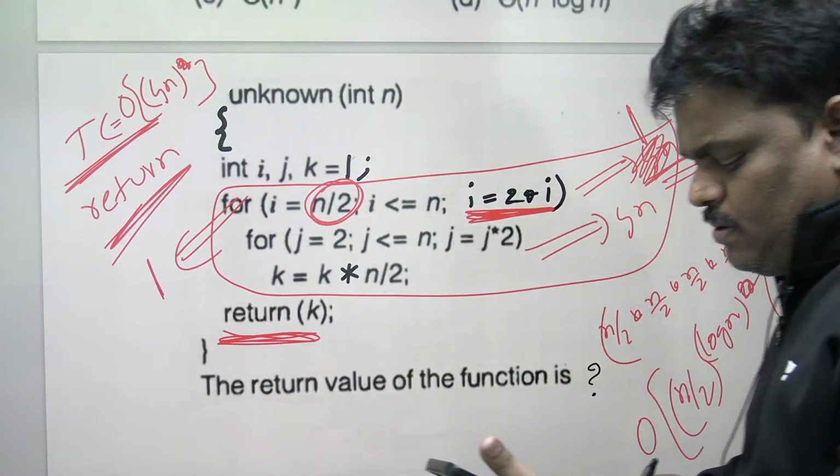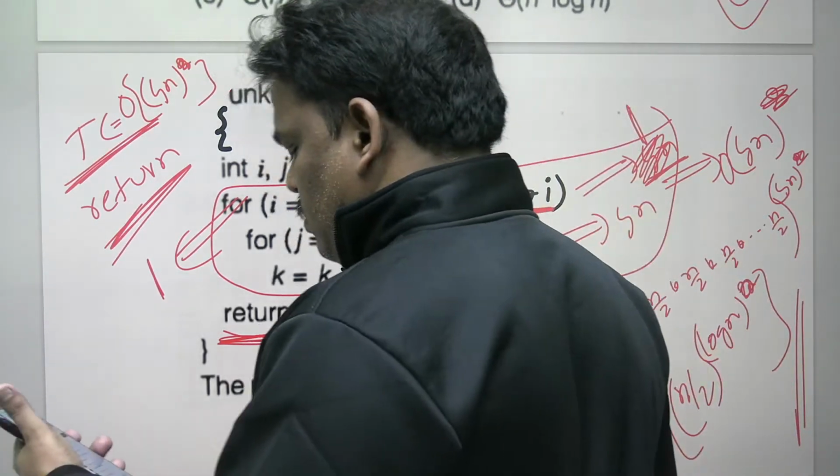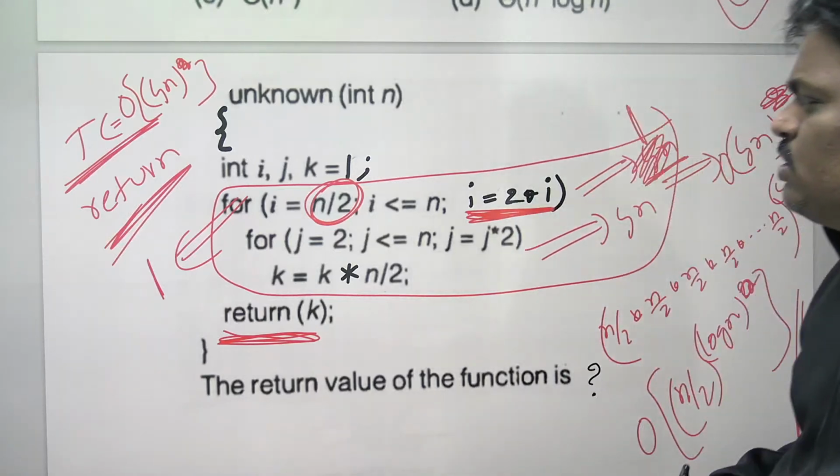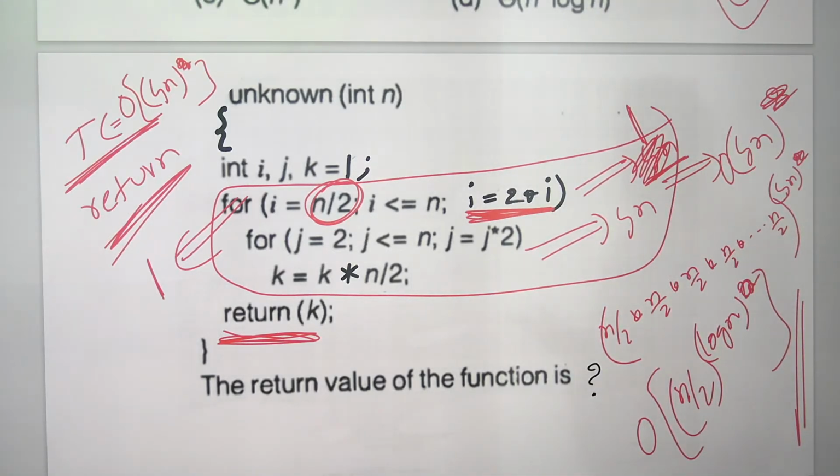Is it okay? Someone is saying it is 2 log n. Let's try that also. Can you help me now? Is i equal to 1 working? Yes. Is i equal to 2 also working? Someone is saying 2 log n. I will check that also.